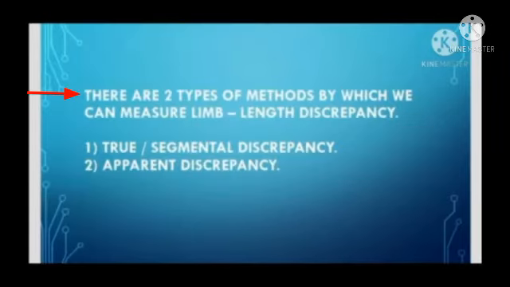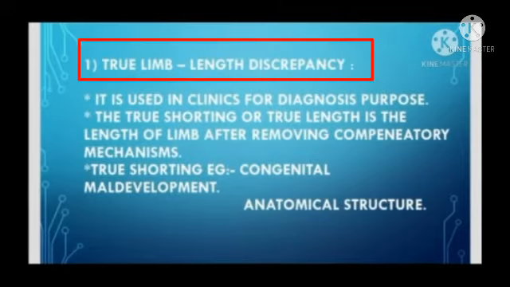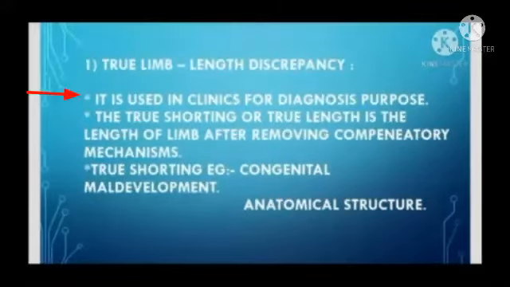There are two types of method by which we can measure limb length discrepancy: true or segmental discrepancy, and apparent discrepancy. True limb length discrepancy is used in clinic for diagnosis purposes. The true shortening or true length is the length of the limb after removing the compensatory mechanism. True shortening examples are congenital maldevelopment and anatomical structure.